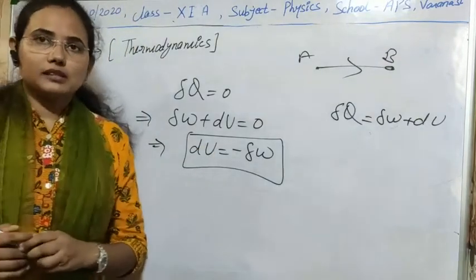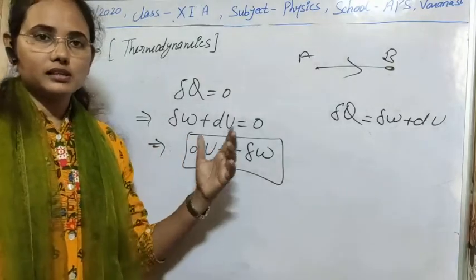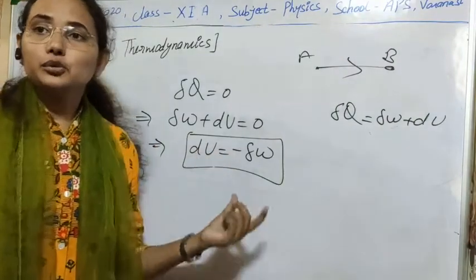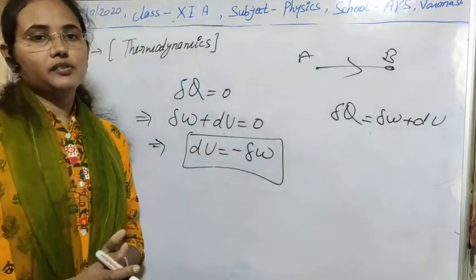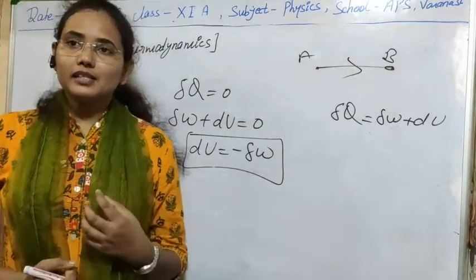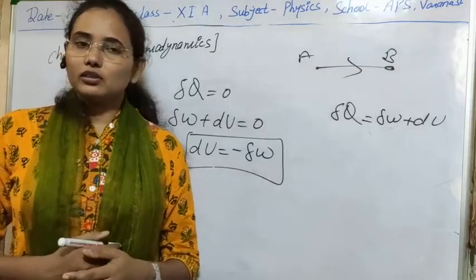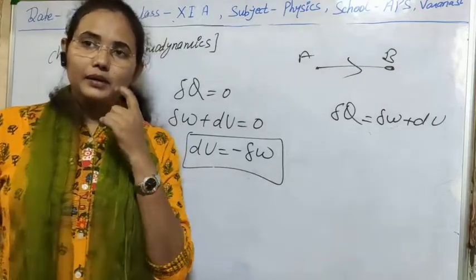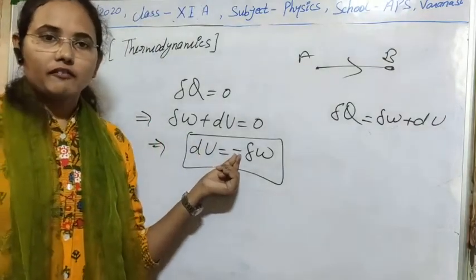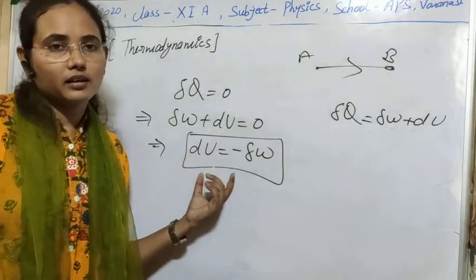So if simple heat is not transferring to the system, then its internal energy is used to do this work. It means that we are withdrawing its energy and doing some work on the system. So I think that is clear to you. The negative sign shows us that we are withdrawing energy from the system, means we are using its internal energy.